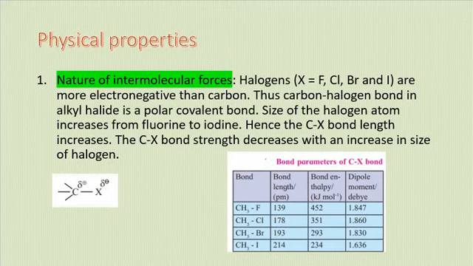As you are seeing here, in fluoromethane, the bond length is 139 pm and the bond enthalpy is 452. In case of chloromethane, the bond length is 178 and the size of the chlorine atom is increasing. That is why the bond length increases and the enthalpy would be 351. In case of bromomethane, it is 193 pm and the enthalpy is 293 and so on. So this is the nature of intermolecular forces in case of halogen derivatives.